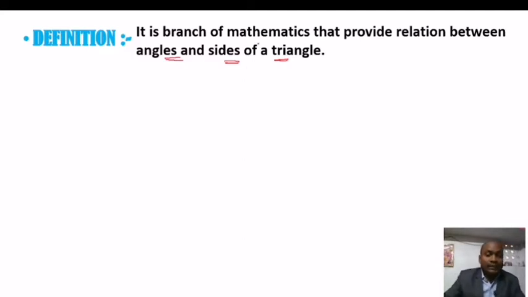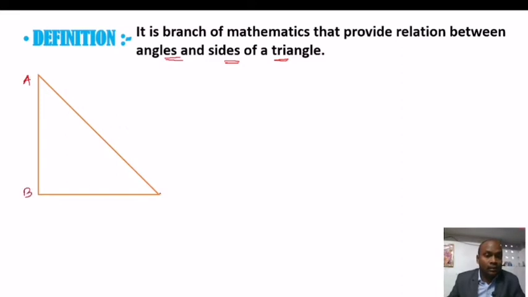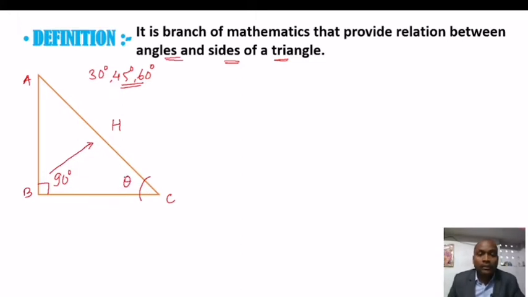So let's take a right angle triangle, that is ABC, where angle B is 90 degrees, and the opposite side of this right angle is called hypotenuse. Again we have to define angle C as an acute angle. Now what is an acute angle? An angle which is less than 90 degrees is called an acute angle, like 30 degrees, 45 degrees, 60 degrees. These are acute angles, and we are defining angle C, theta, as an acute angle.